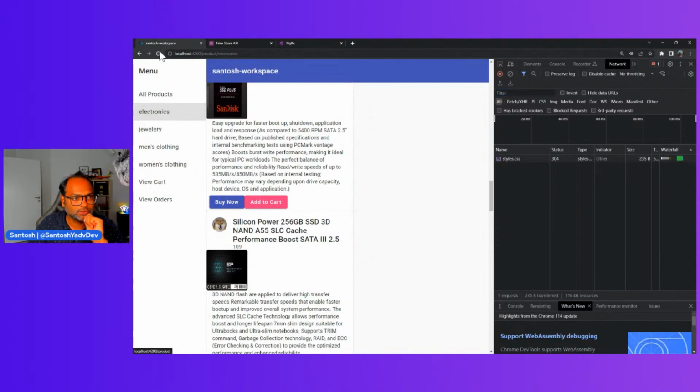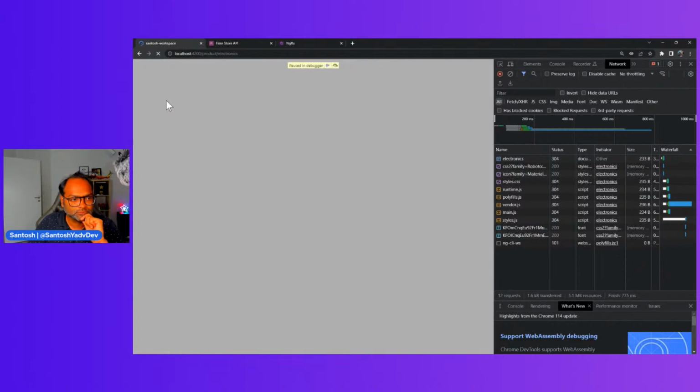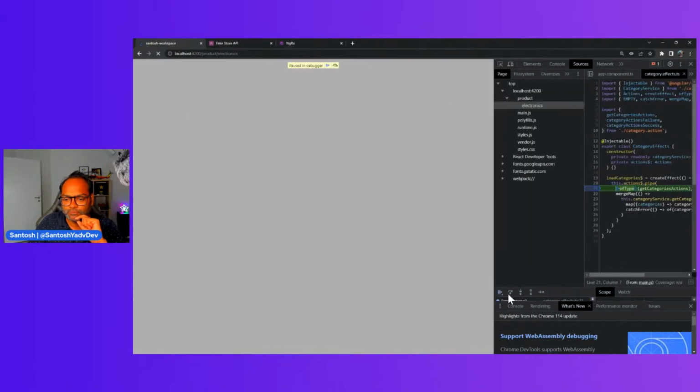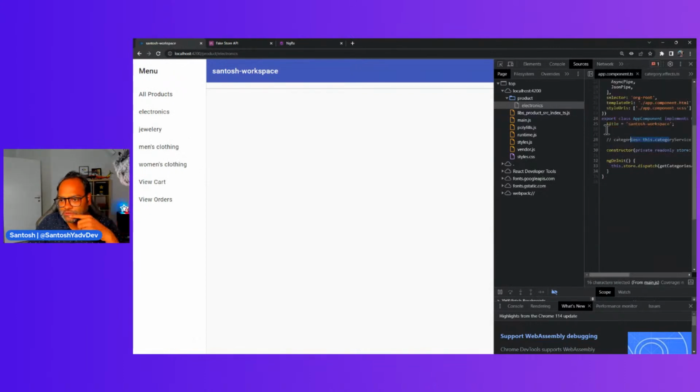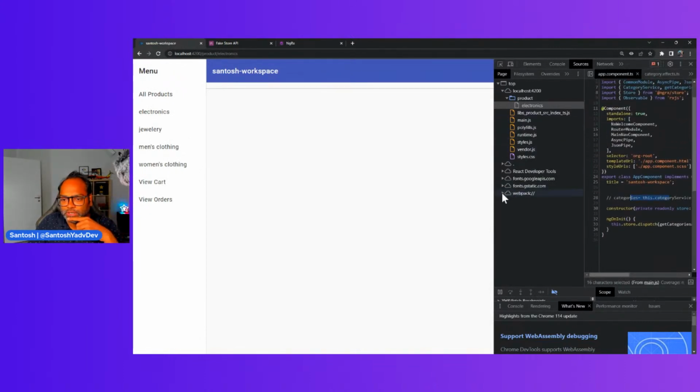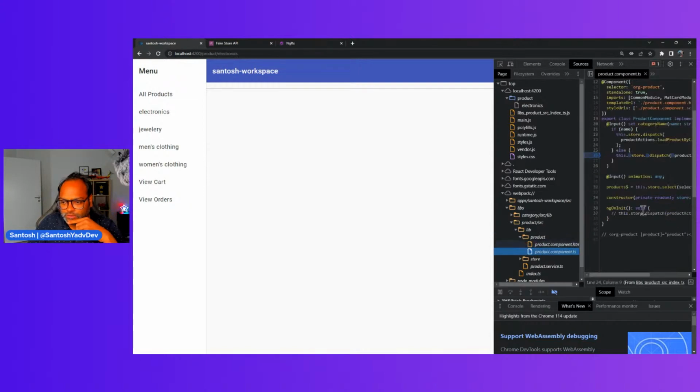So click on, probably it may be my setter function. So app component, webpack, libs, product, and let's go back to our product component and see what we are getting here.